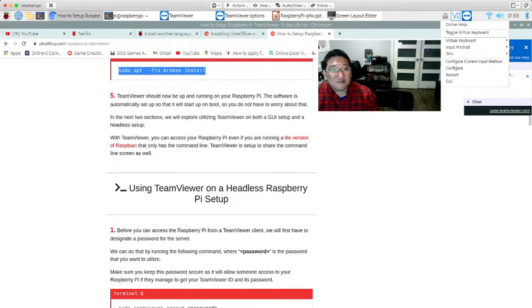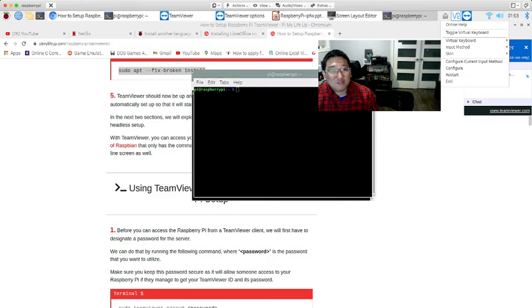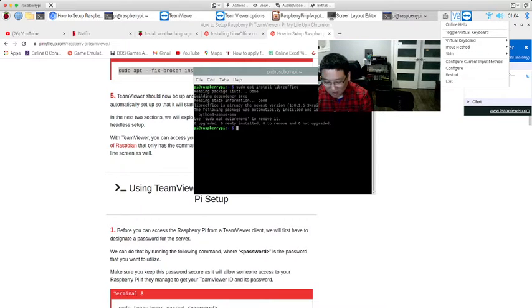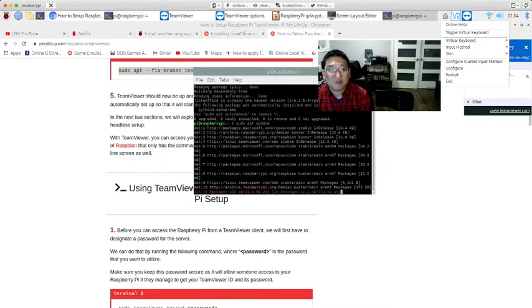Most likely, if you need to install a program, you will need sudo apt install, whatever you need, like LibreOffice. Then enter, and the package will be installed. Or sudo apt update, if you need to update your packages, it downloads your drivers and everything to the newest version.